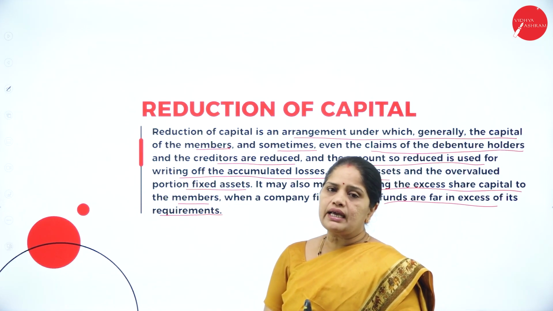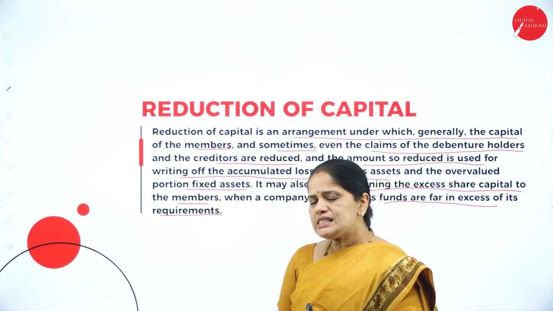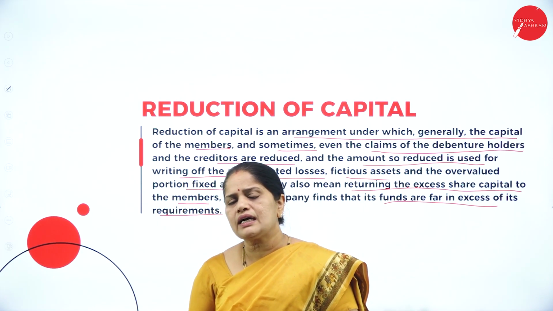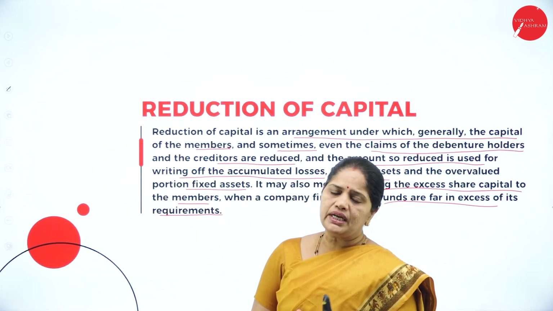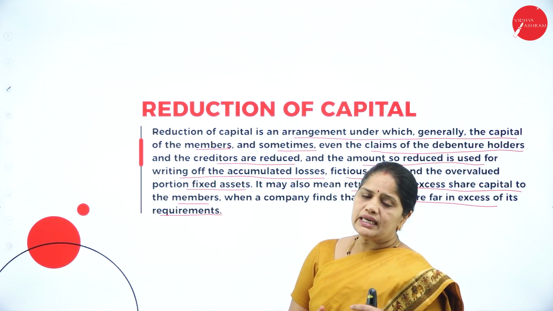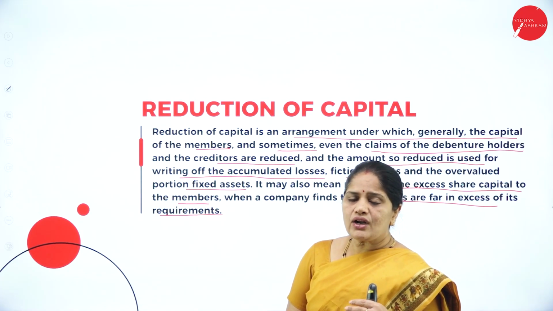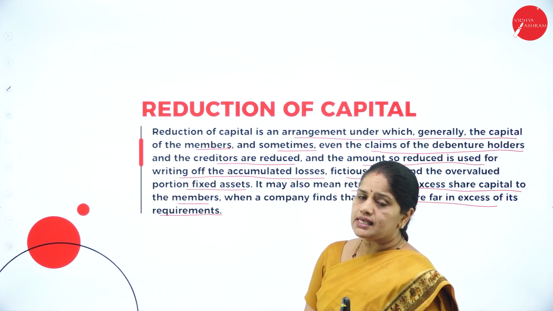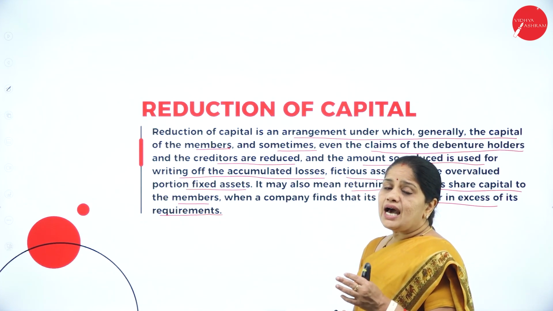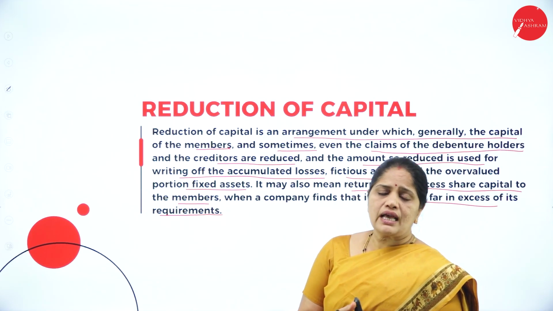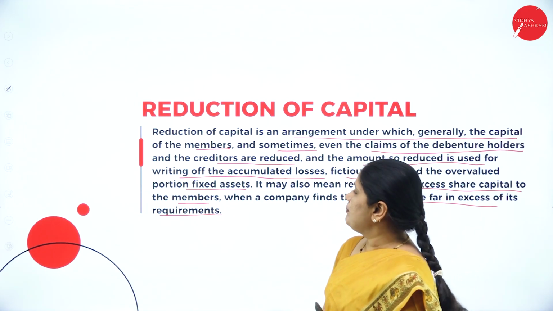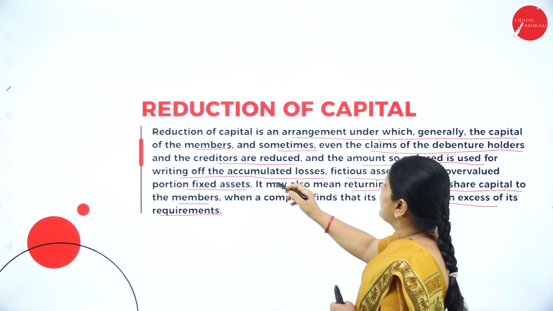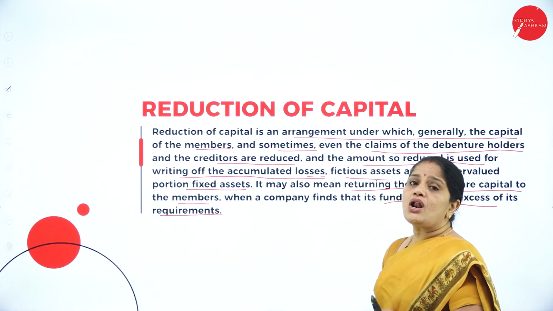In the same way, with creditors, you can settle the creditors' value by transferring the stock in the company or the debtors of the company to the creditors. In this way also, you can reduce the value to be paid to the creditors. So these are the various arrangements in which you can have the reduction of capital, and the amount so reduced is used for writing off the accumulated losses.